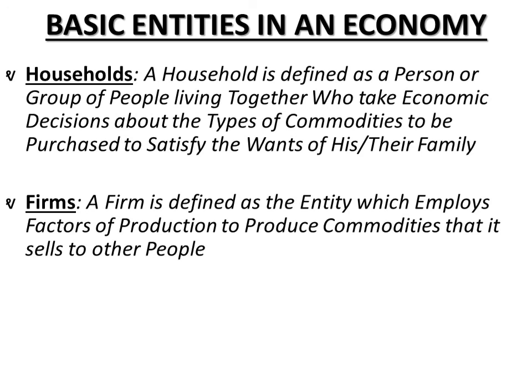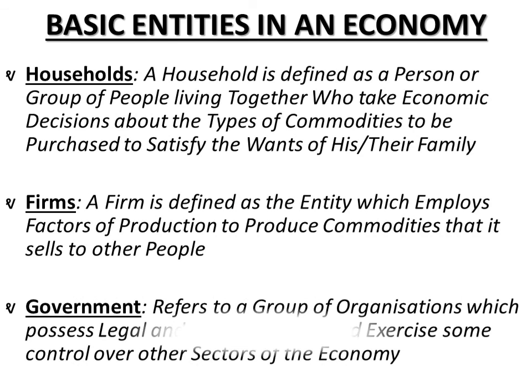Now, the third and last entity is the government, and government refers to a group of organizations which possesses legal and political power and exercises some control over other sectors of the economy. Now, government includes local authorities, state government, central government, and other organizations belonging to the government, right? Such as the central government or central bank of a country.